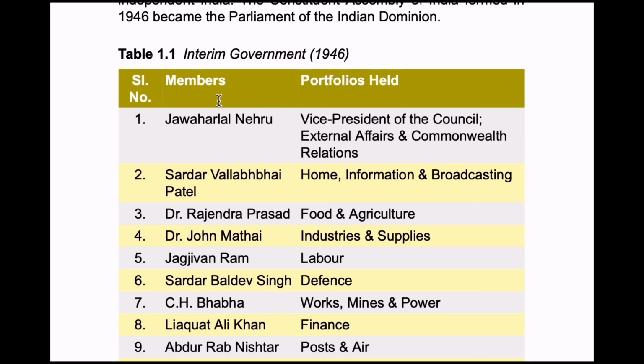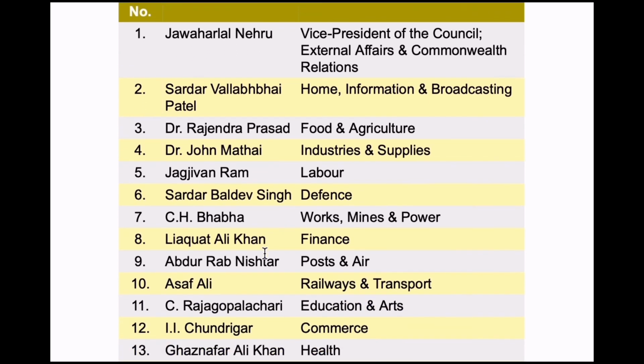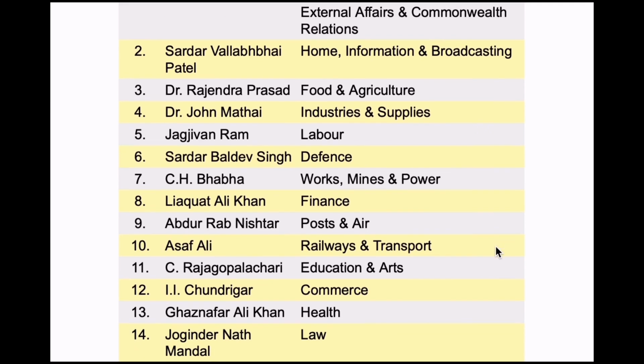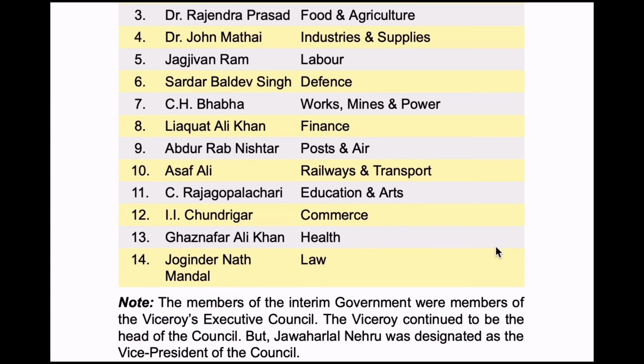So here the members of interim government are Jawaharlal Nehru as Vice President of Council, External Affairs and Commonwealth Relations, Sardar Vallabhbhai Patel as Home, Information and Broadcasting Minister, and Dr. Rajendra Prasad was the Food and Agriculture Minister, Dr. John Mathai, Industries and Supplies Minister, Jagjivan Ram, Labour Minister, Sardar Baldev Singh, Defence Minister, C.H. Bhabha, Works, Mines and Power Minister, Liaquat Ali Khan, Finance Minister, Abdur Rab Nishtar, Posts and Air Minister, Asaf Ali, Railways and Transport Minister, C. Rajagopalachari, Education and Arts Minister, I.I. Chundrigar, Commerce Minister, Ghazanfar Ali Khan, Health Minister, Jogendra Nath Mandal, Law Minister.